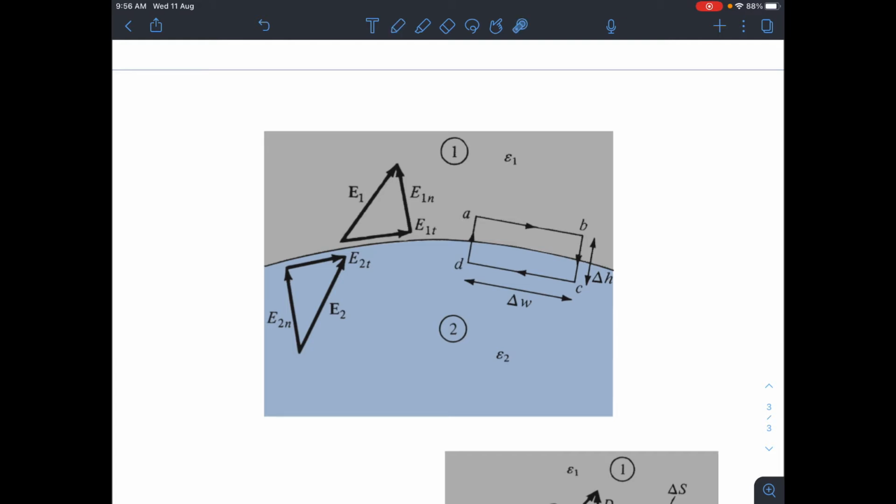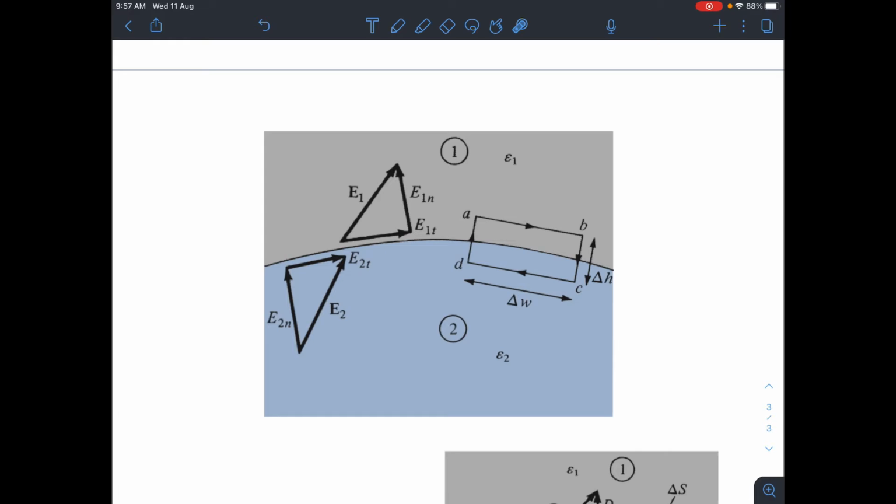Now if you see in this figure, this is my medium 1 and here is my medium 2, and the place you are seeing between them is the boundary between the two media. Medium 1 is having a permittivity of epsilon 1 and medium 2 is having a permittivity of epsilon 2. When you are hearing this, you can take your time and draw this also. In medium 1, your electric field is E1. In medium 2, your electric field is E2.